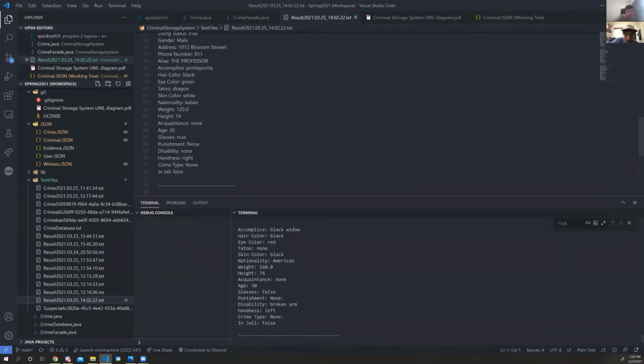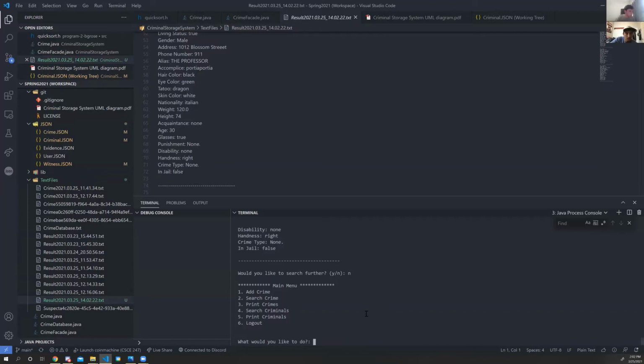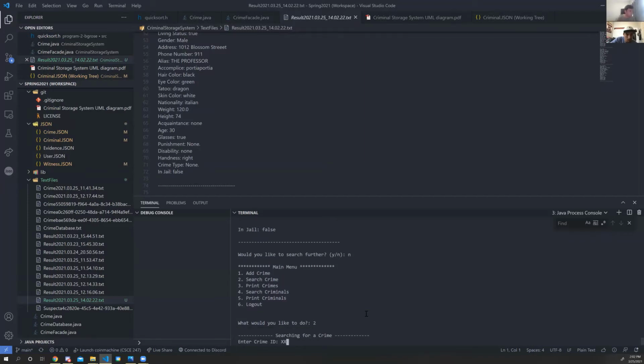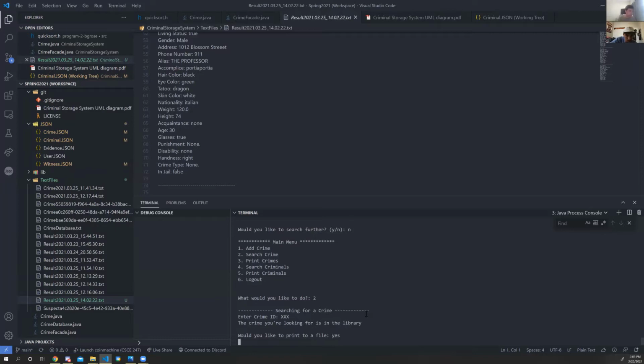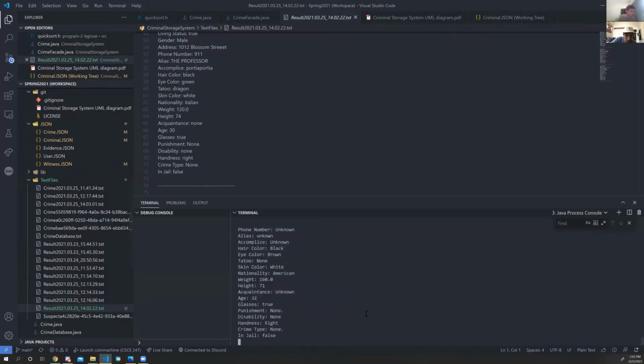And then, for the third scenario, we're assigned to a case. So we're going to exit out to the main menu. We are going to search for a crime that has the case ID XXX. And they found the crime in the database. We do want to print it to a file, and we do want to print it to the terminal.